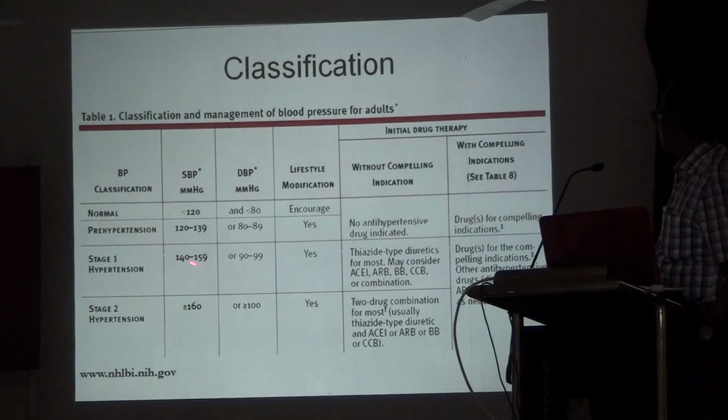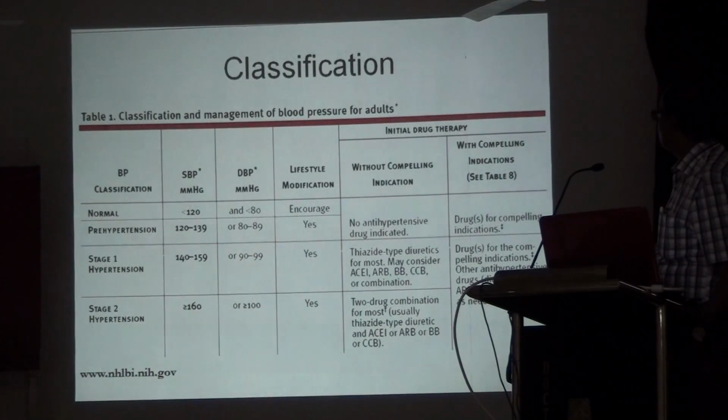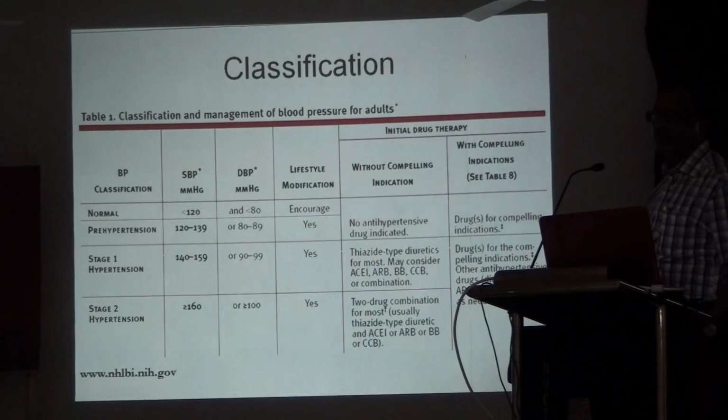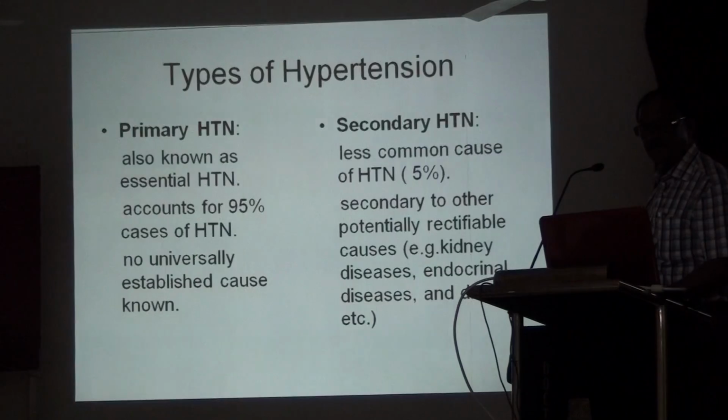If it is 140 to 159 systolic and diastolic 90 to 99, then lifestyle modifications are included, and in addition to that you have to give drugs. Similarly, if the systolic is more than 160 or the diastolic is more than 100, then along with lifestyle modification you have to give medication.